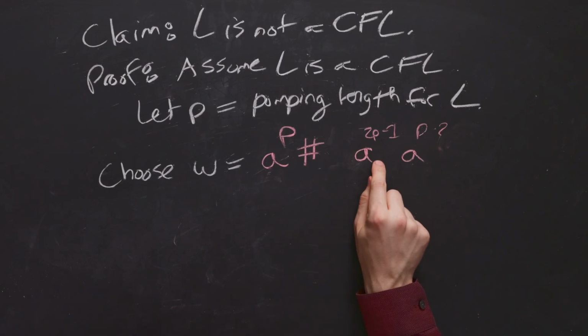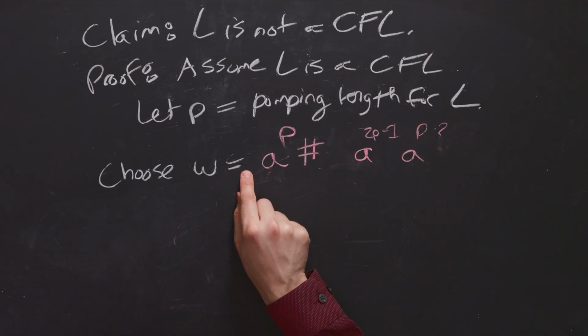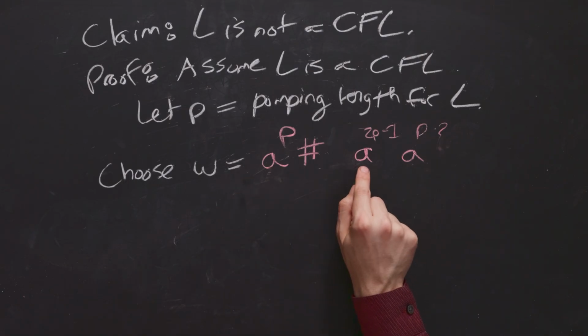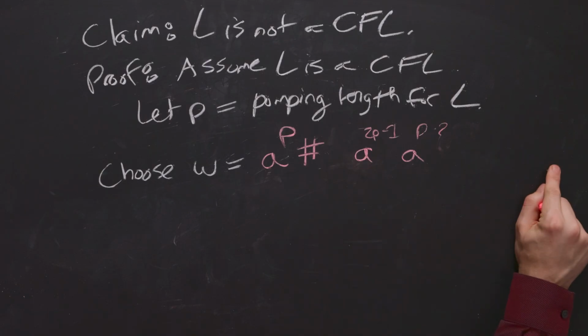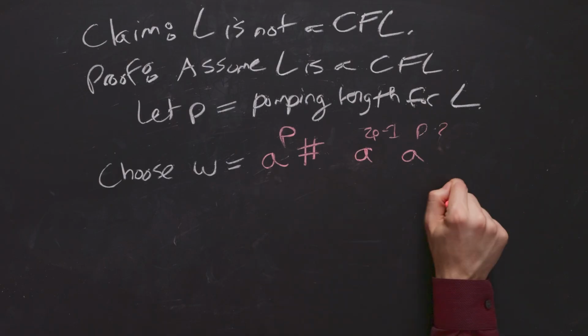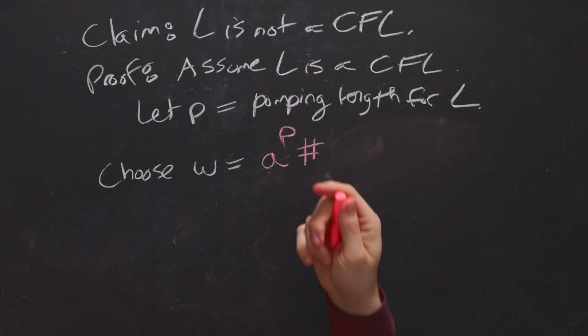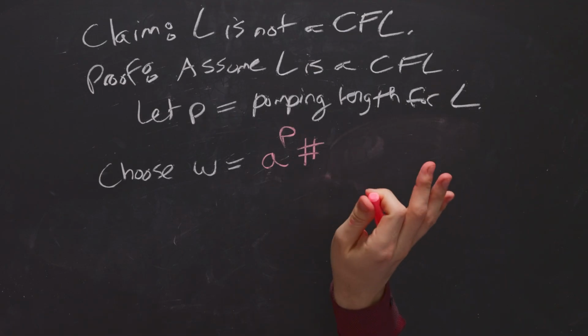Well, if we pump down here, then we could end up with p minus 1 a's here, which is not ideal. So we would want to pump up with this. But if we did that, then we would need 3p minus 1 a's. So the strategy is to start off with p a's and then work your way up until you get to 3p a's. That reasoning was kind of convoluted, I totally understand.